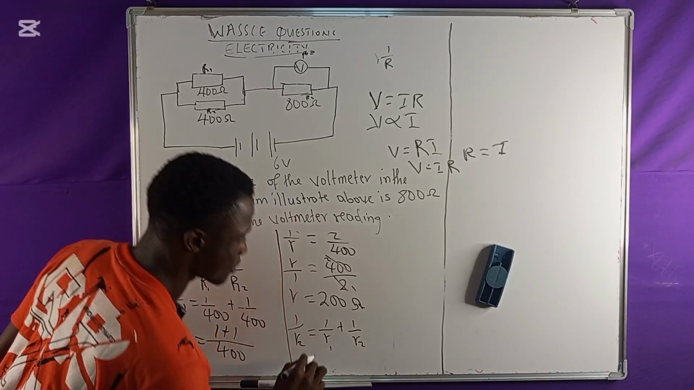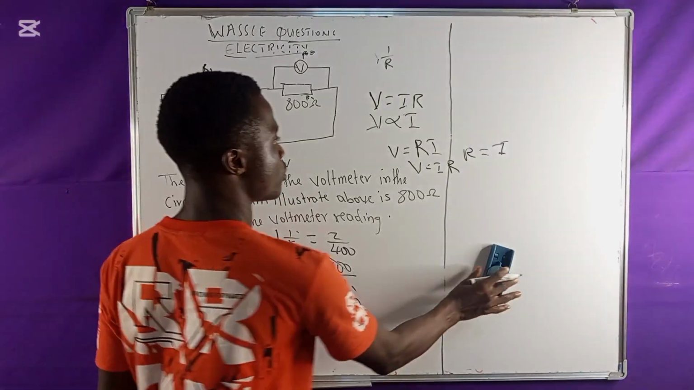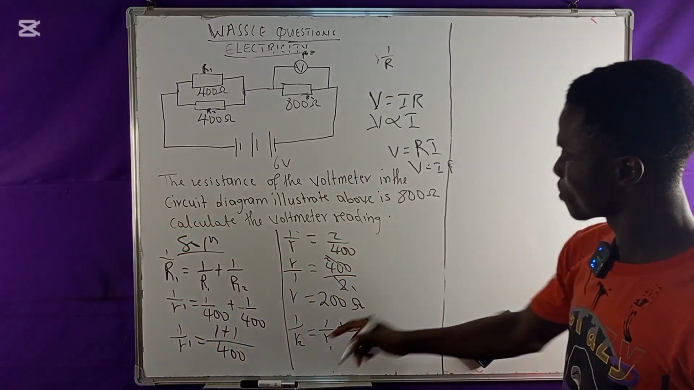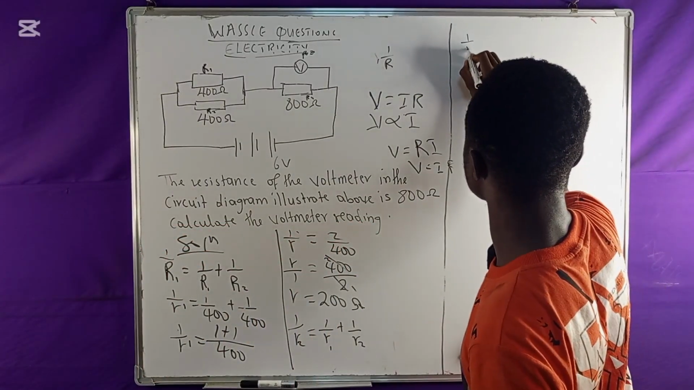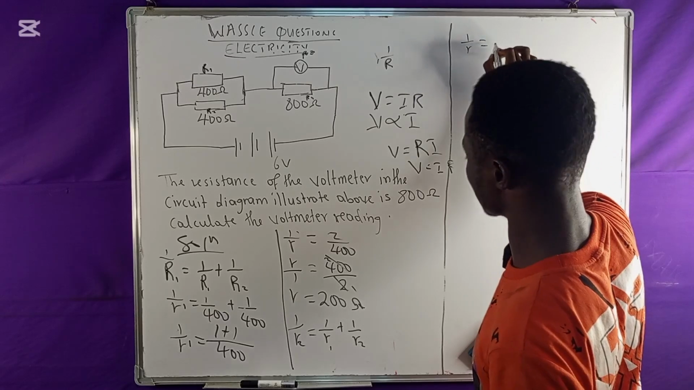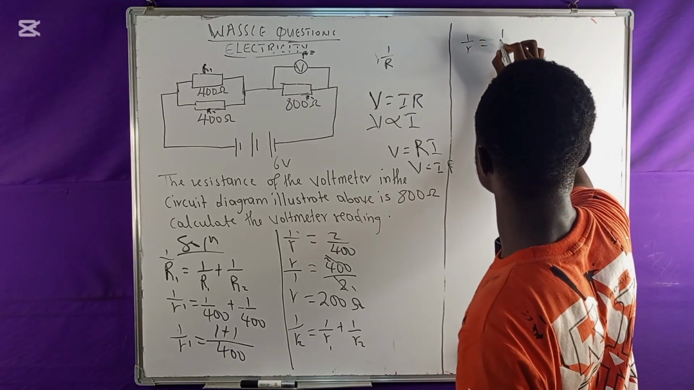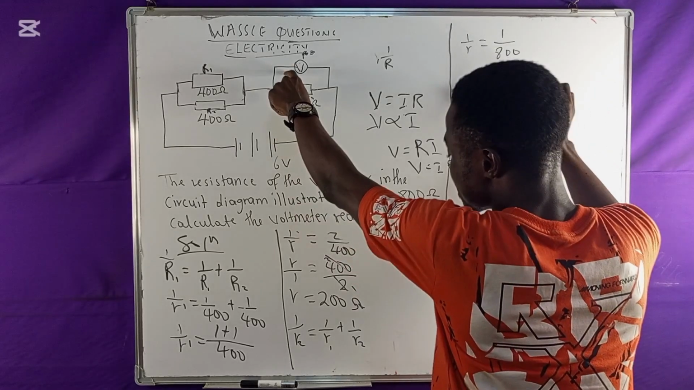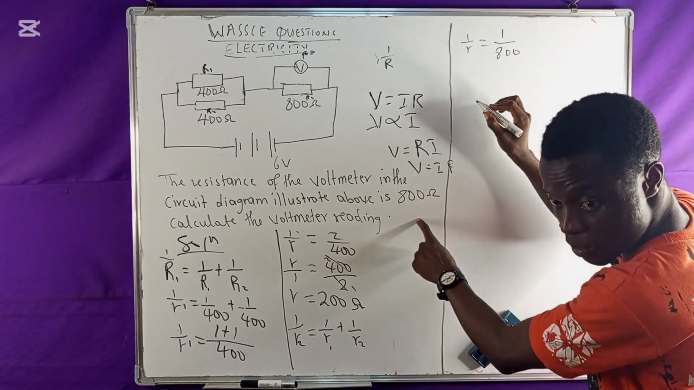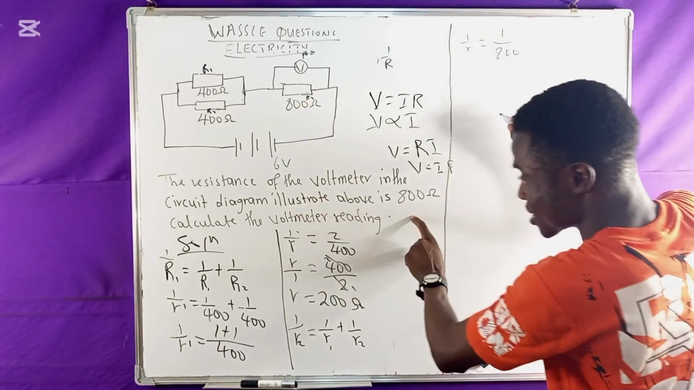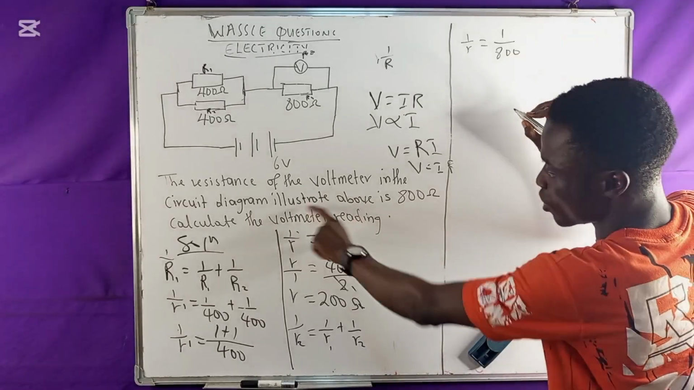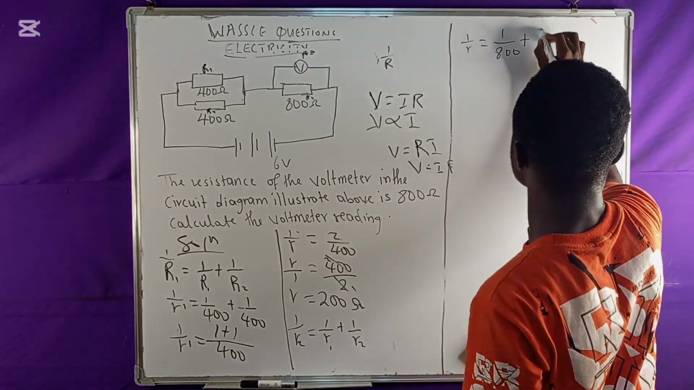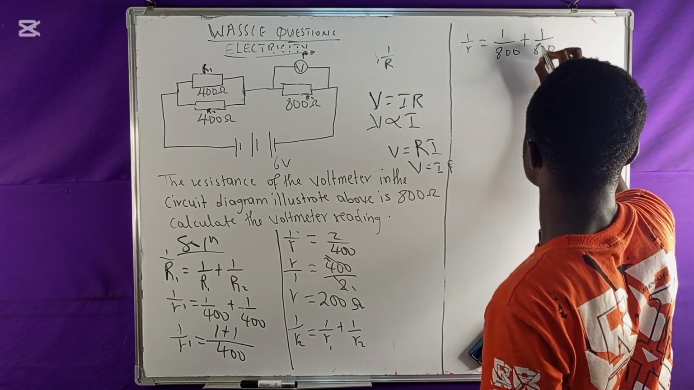So now in this case, let me just solve it from this part. What I have from this point is 1 all over R equal to, now bringing in the values, 1 all over 800, and the voltmeter reading is also 800 from the problem, right? We are saying illustrated above is 400 ohms. That means this one is 400 ohms. So that means I have plus 800 as well, right?